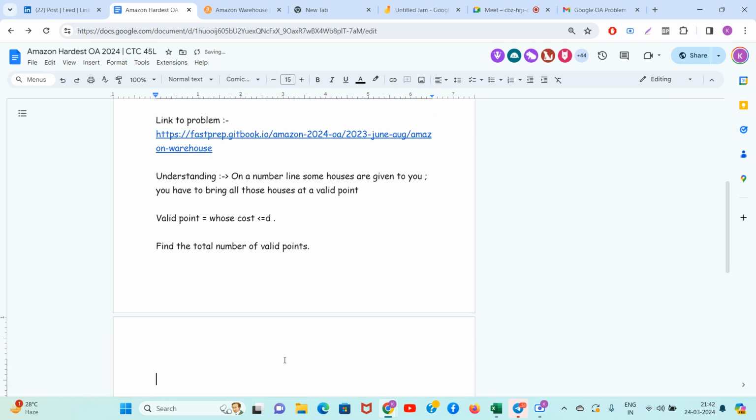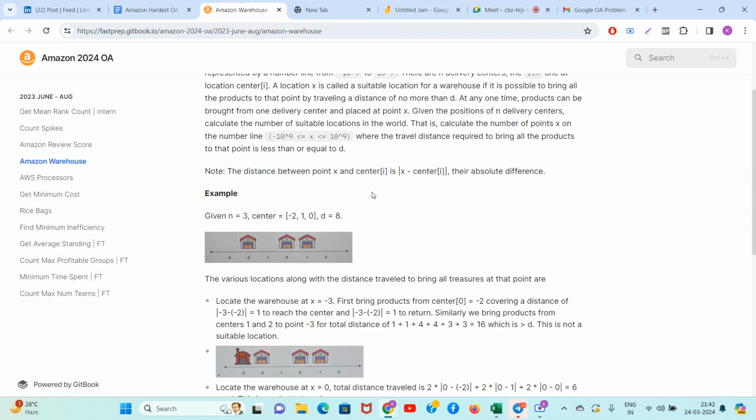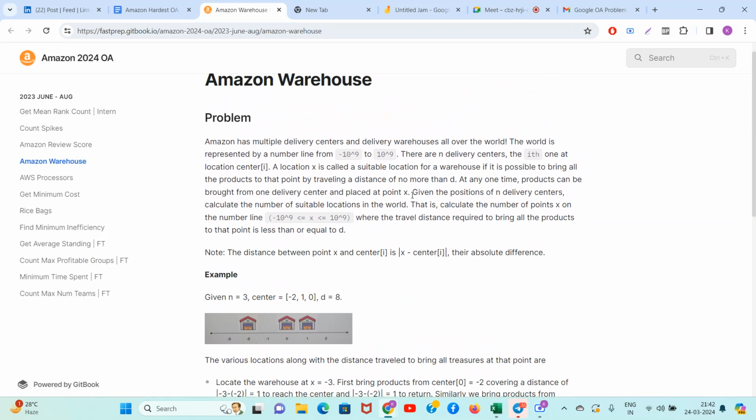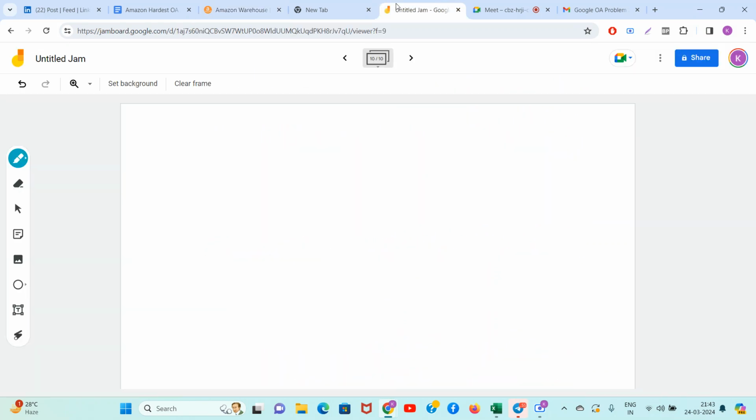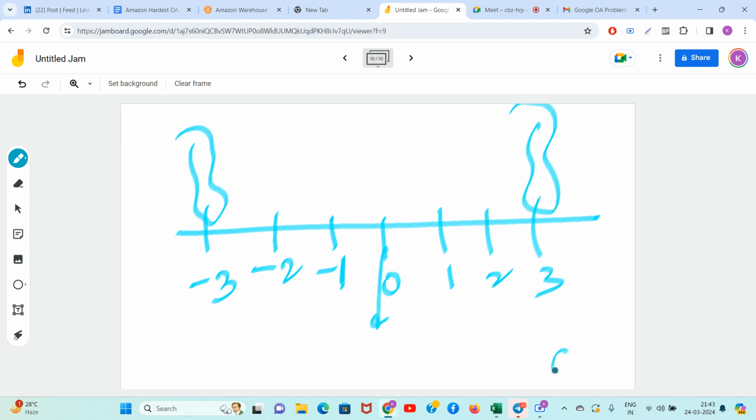So guys, this is what Amazon is asking you. Okay. So you got it now. Let me do a testing with you people. Whatever distance you are getting now, you have to multiply the distance with 2. For example, let's say 0, -1, -2, -3, 1, 2, and 3. One warehouse is here, one warehouse is here. Let's say D is 20. So guys, how will you check if 0 is a valid point or not?